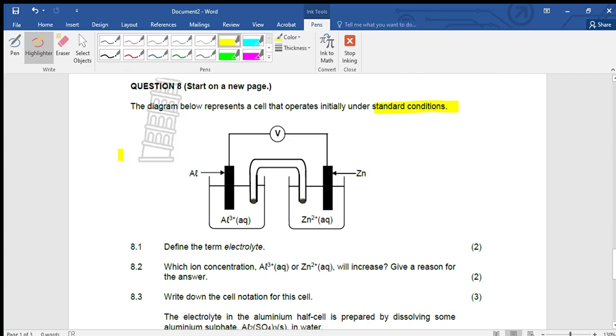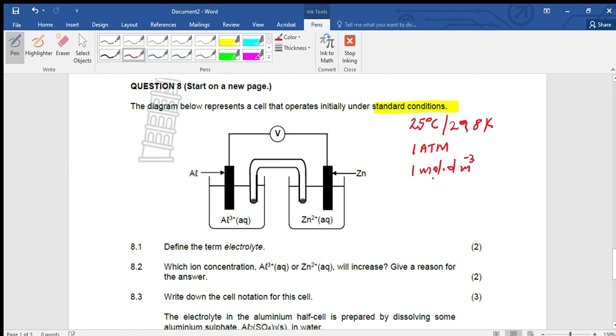So you need to know those standard conditions. The temperature is 25 degrees Celsius, or you can say 298 Kelvin. The pressure there is 1 atm. Then the concentration is 1 mole per dm cubed under standard conditions.